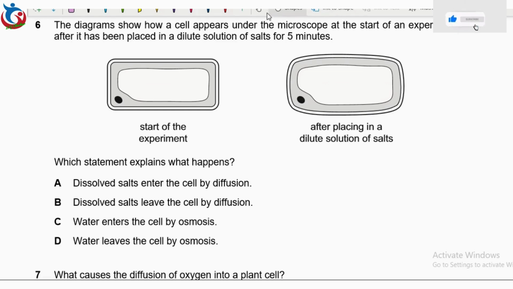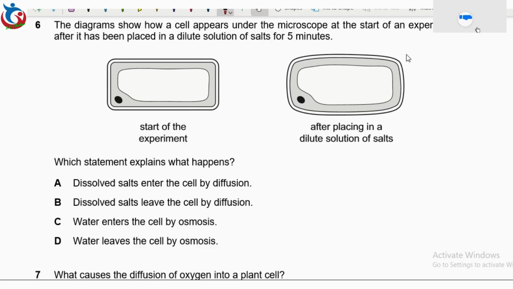Question 6 says, the diagram shows how a cell appears under the microscope at the start of an experiment and after it has been placed in a dilute solution of salt for 5 minutes. So we have the two diagrams, and the question says, which statement explains what happens? Option A, dissolved salts enter the cell by diffusion. Option B, dissolved salts leave the cell by diffusion. Option C, water enters the cell by osmosis.